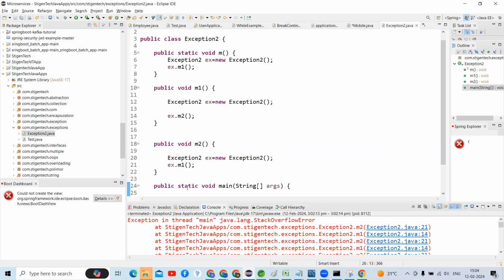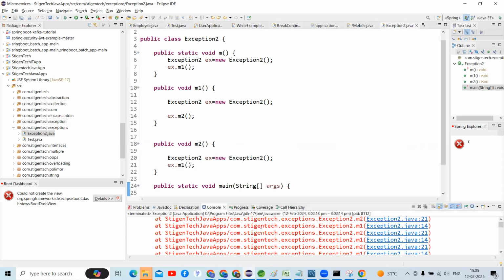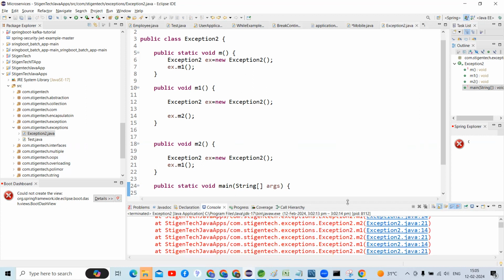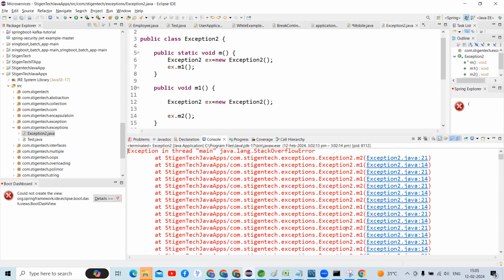Again, here is m1 and here is m2, which means it is calling repeatedly. When an exception is sent to this method, immediately m2 calls m1, and m1 calls m2 again. That is the reason it throws a stack overflow error here.